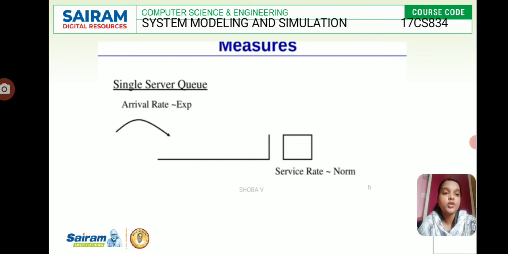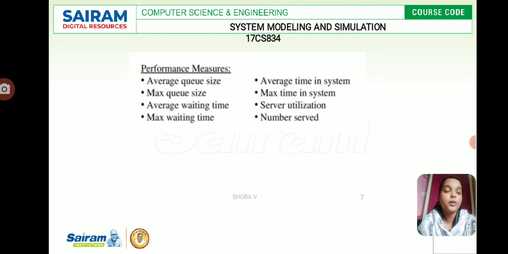This is the measure of how to do a single server queue, with arrival rate and service rate, one exponential and another normal. The performance measures here are average queue size, maximum queue size, average waiting time, maximum waiting time, average time in the system, maximum time in the system, server utilization, and number served. Server utilization means the server is busy when the queue is in process. So this is how the performance measures work.